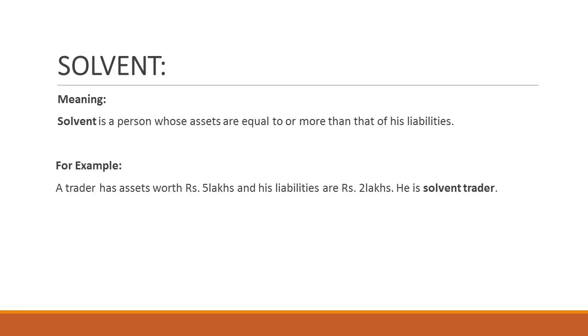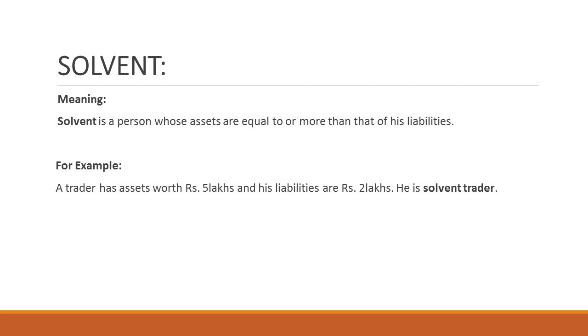There are two important words in accountancy: solvency and insolvency. If the business is capable of paying the liabilities, then such a situation is called solvency. And if it is not capable of paying the liabilities, then such a situation is called insolvency. Coming to the words solvent and insolvent, a solvent is a person whose assets are equal to or more than his liabilities.